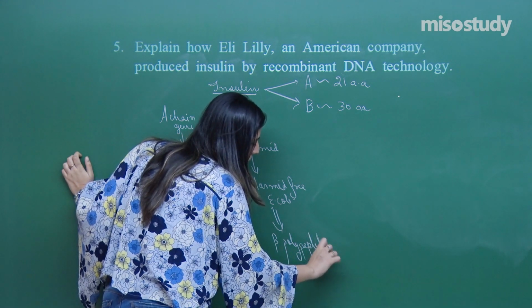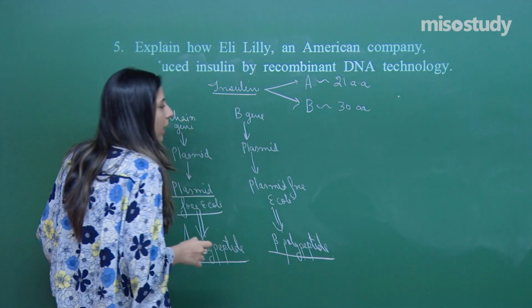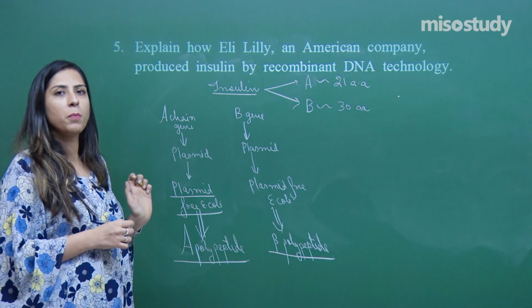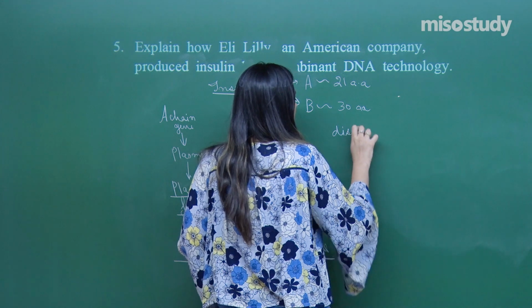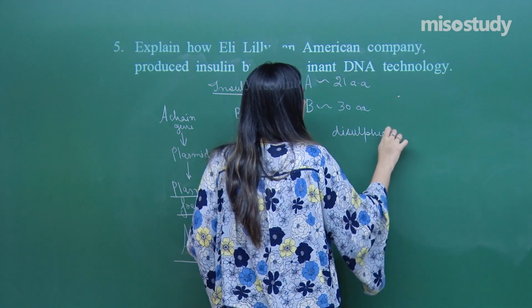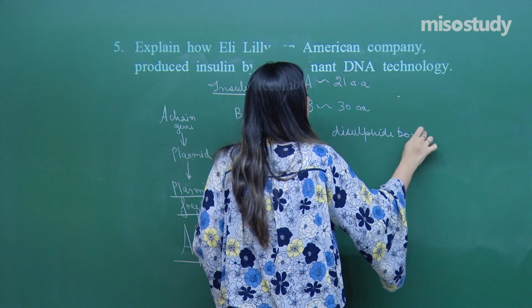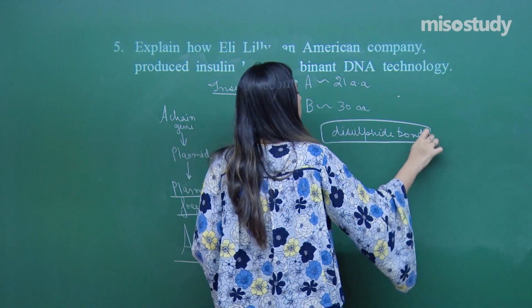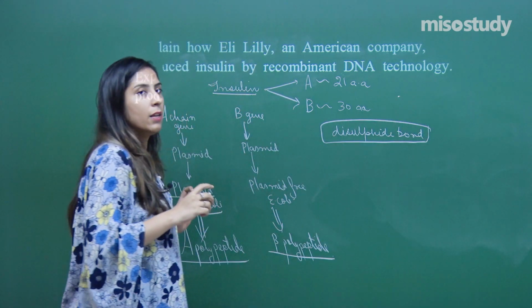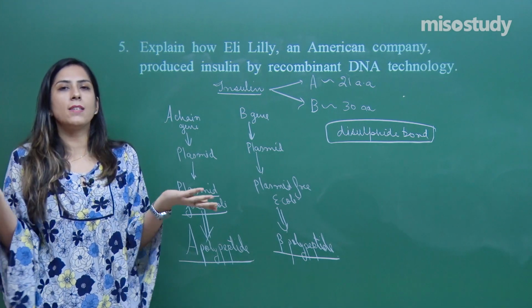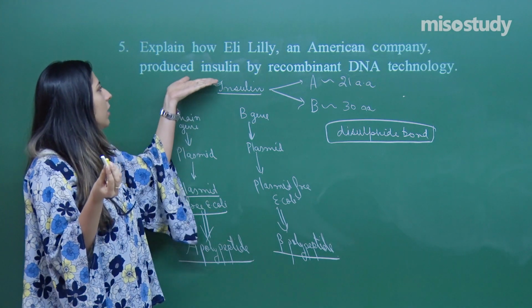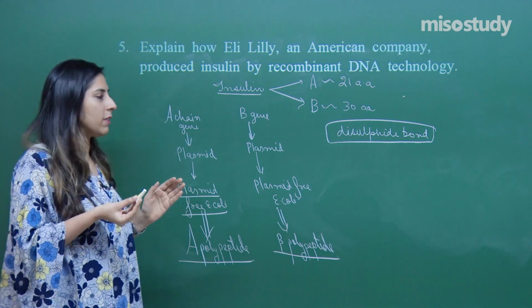And both of these polypeptides were joined together. And what will be the bond between them? That is a disulfide bond. This disulfide bond which will form in them will hold the two chains together. Now they will be called an active protein, or an active insulin, or an active enzyme.